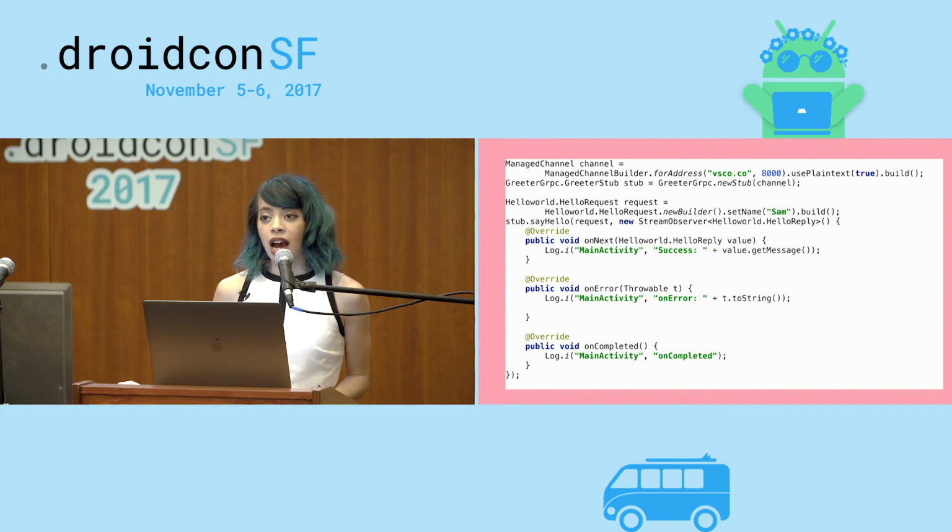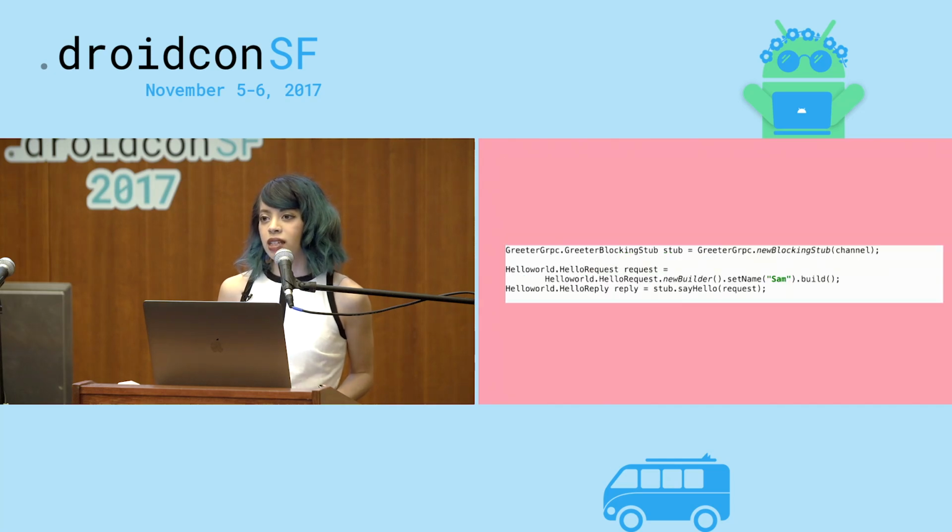In this case, this is actually going to be an asynchronous call. And if we decided that we didn't want it to be an asynchronous call, all of that code is already built into the generated code. If you want to use your own method of creating an async call, I know a lot of people have various different ways they like to do that. You can instead use a blocking stub. This does exactly what it seems like it does, which is block. And you can wrap it in whatever your favorite method is. You can also use the future stub, which returns a future, if that's what you prefer.